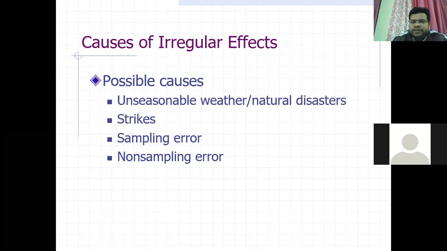There are two different kinds of errors at the time of data collection. If there is an irregularity in the data collection, no proper monitoring at the time of data collection, then sampling errors and non-sampling errors will occur in our data. So these are the possible causes for the irregular effects.